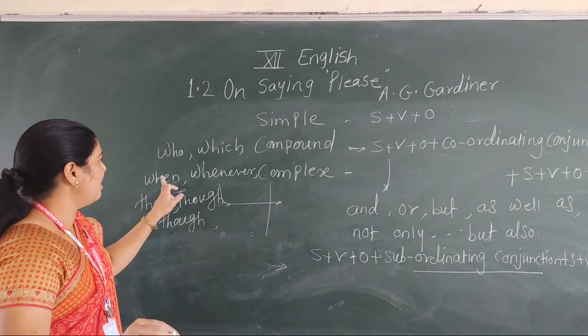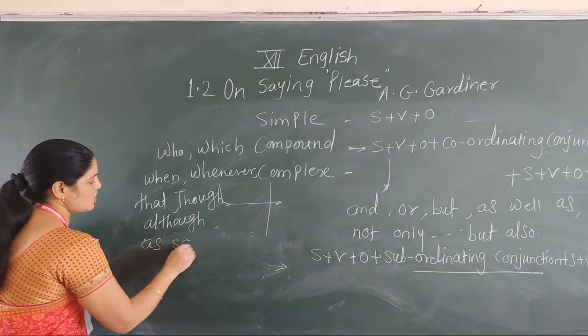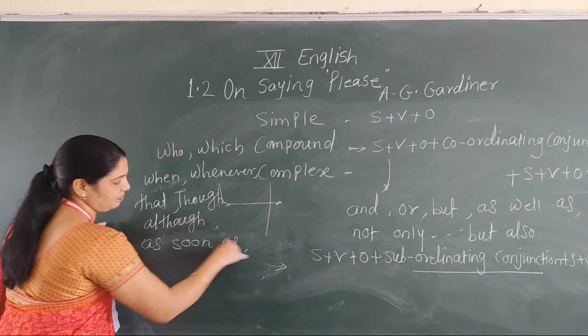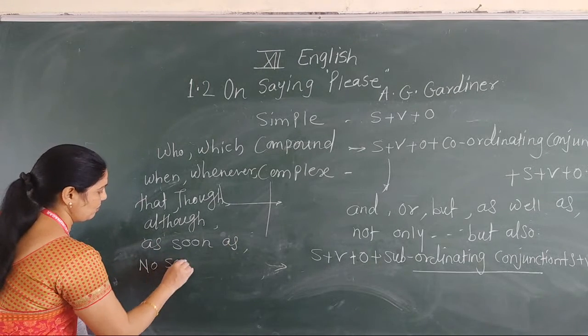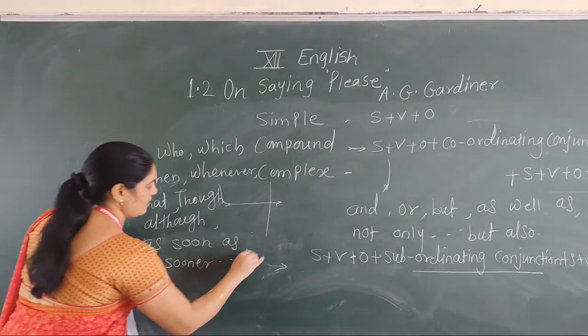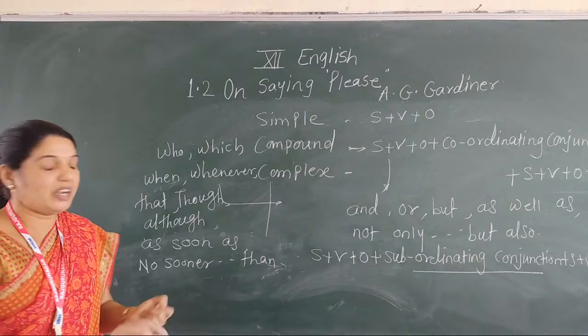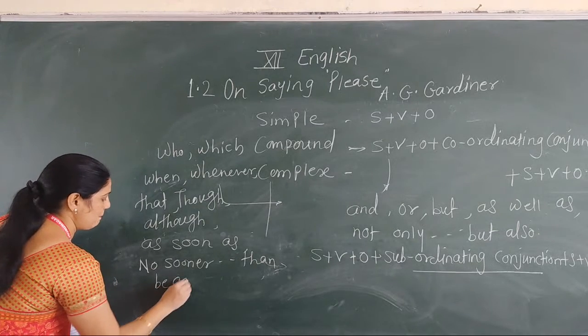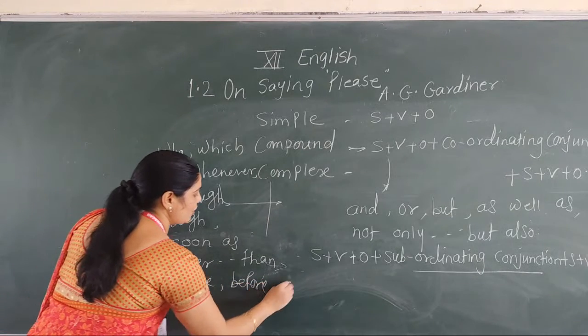Subordinating conjunctions are when, whenever, that, though, although, as soon as, no sooner than, because, before, after.